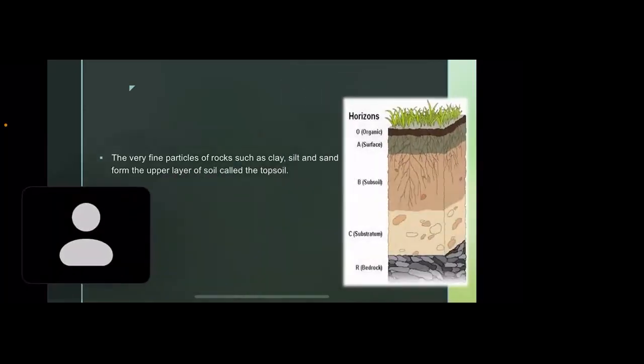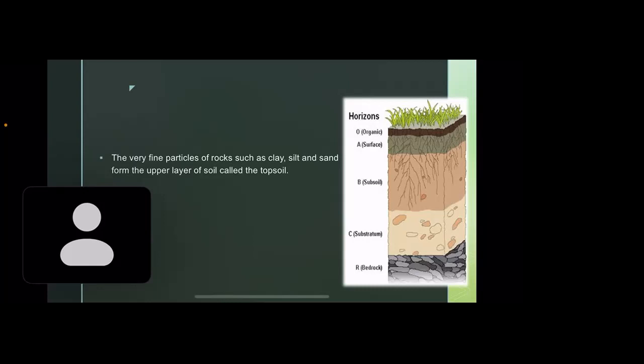So here is the picture of the horizons, as we have discussed: A, B, C, and R. Now topsoil, and below that topsoil there is B, that is known as subsoil. Below the topsoil is subsoil, where rainwater collects, and it is made up of weathered rock, silt, clay, and some nutrients. Clear?